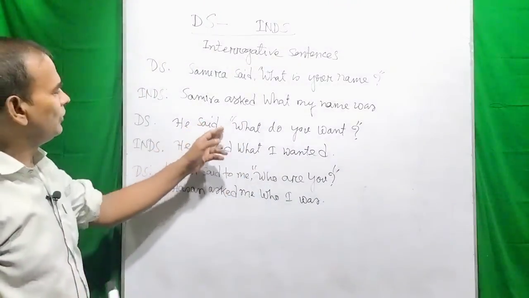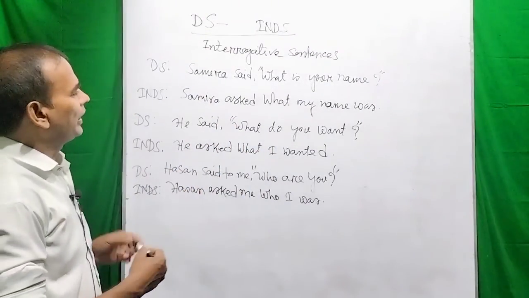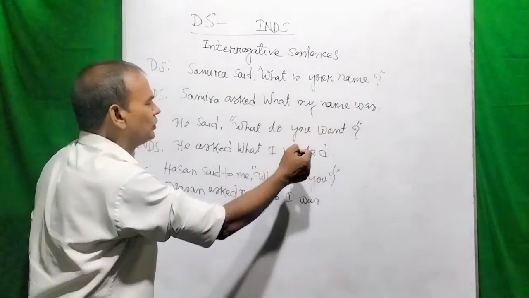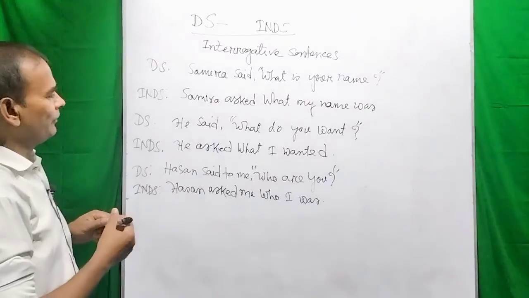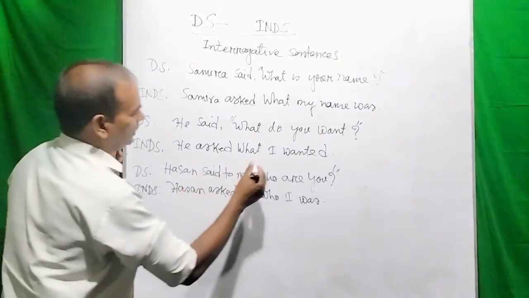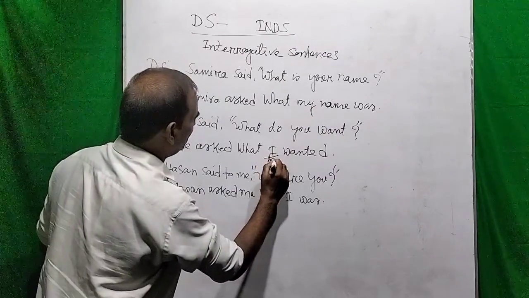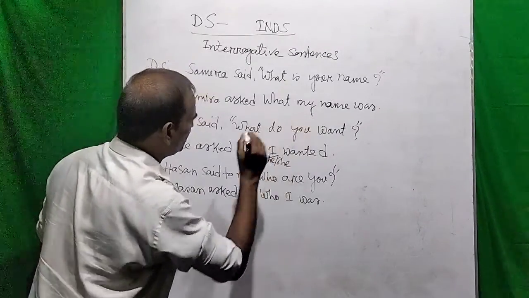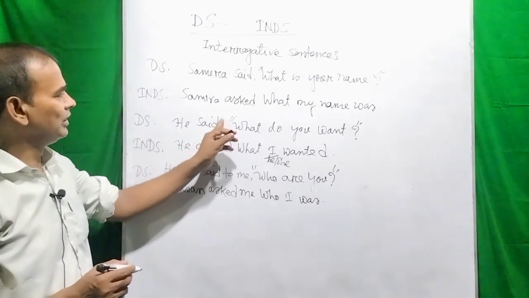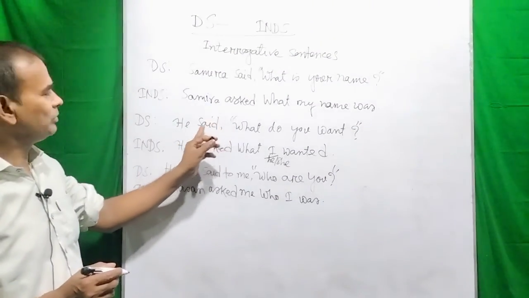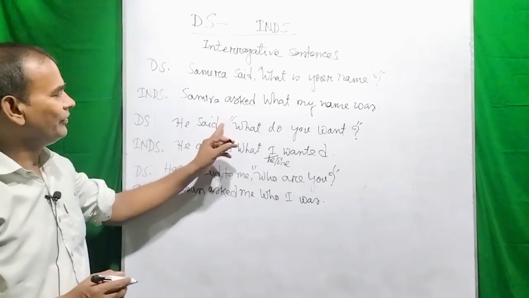So me changes into the subjective form I, and the main verb is want, so it has been changed into wanted. You may use he or she instead of I, because after the said verb, you can take an implied object like me, her, him, them.